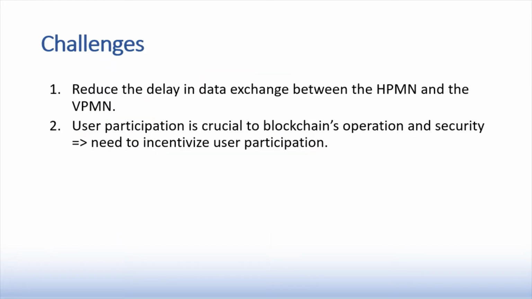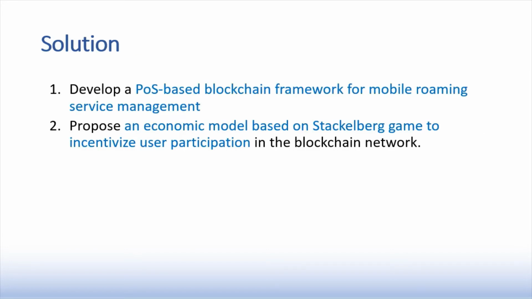So the main challenges that we want to address are, firstly, to reduce the delay in data exchange between the home network and the visited network, and secondly, because user participation is crucial to blockchain's operation and security, we want to incentivize user participation. To address these challenges, we propose two solutions. Firstly, we develop a proof-of-stake-based blockchain framework for mobile roaming service management. And secondly, we propose an economic model based on Stackelberg game to incentivize user participation in the blockchain network.